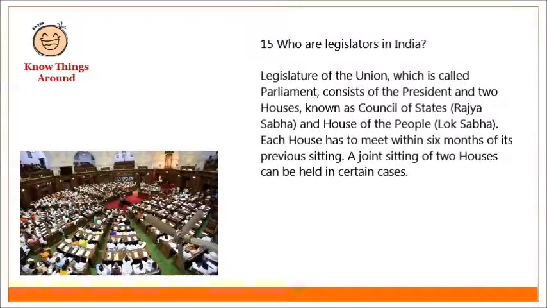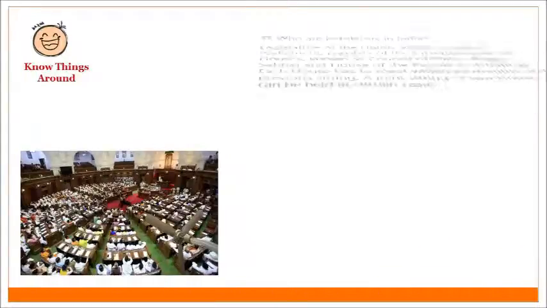Who are legislators in India? The Legislature of the Union, which is called Parliament, consists of the President and two houses known as the Council of States, that is Rajya Sabha, and the House of the People, Lok Sabha. Each house has to meet within 6 months of its previous sitting. A joint sitting of the two houses can be held in certain cases.